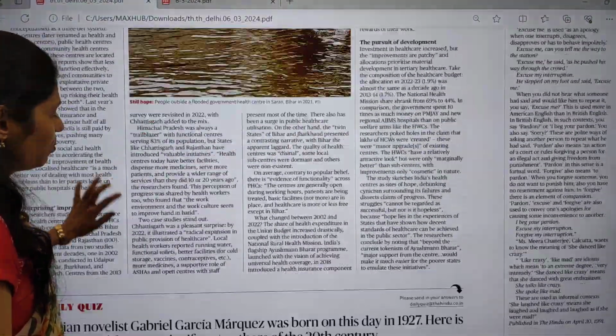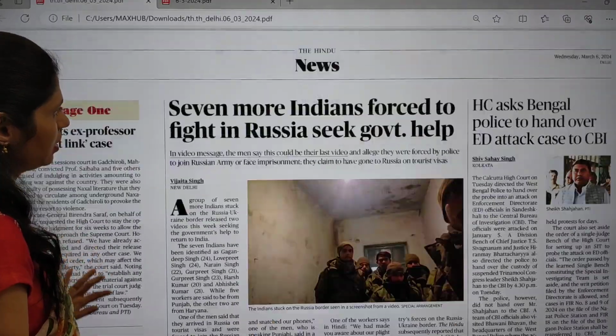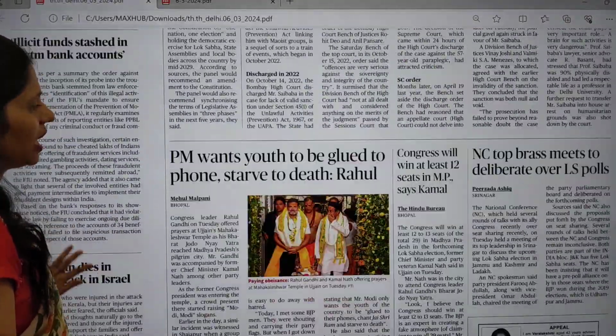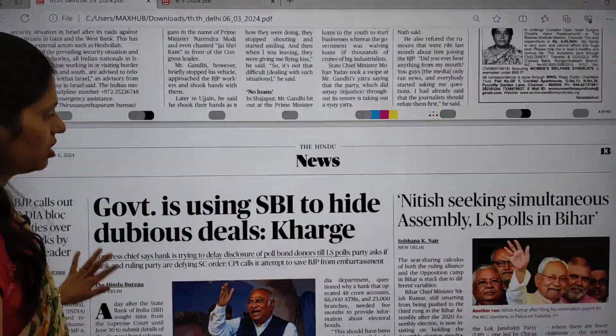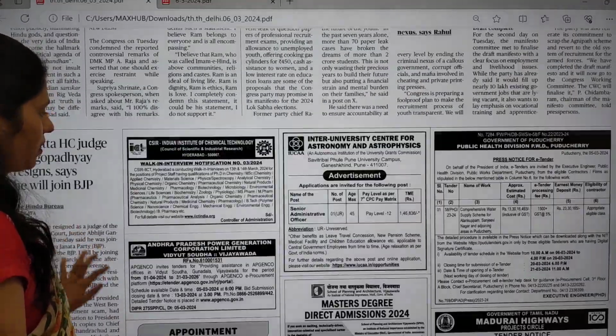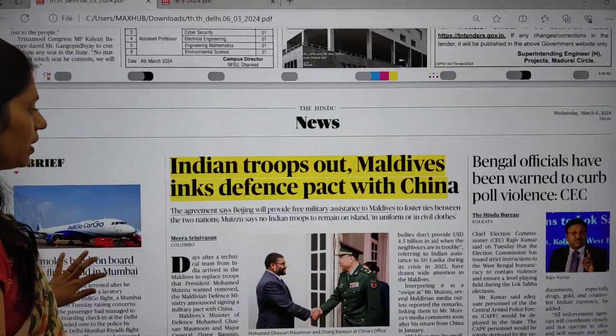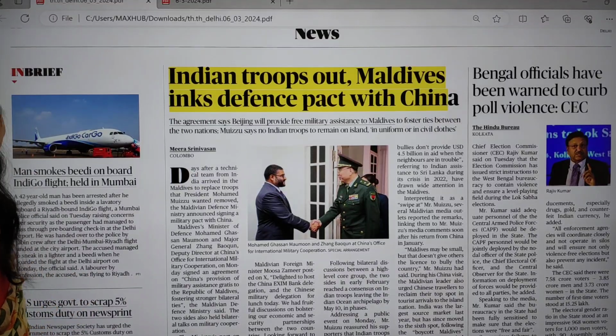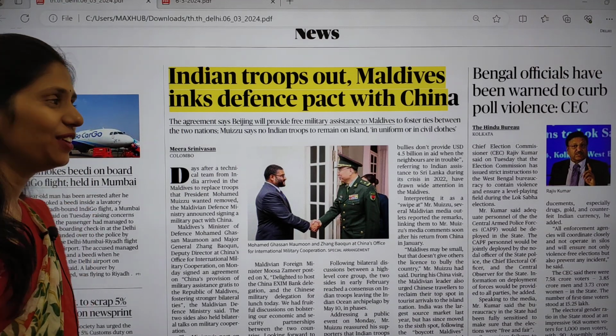Yeah, and now let us move on to the news page. In the news page, I found nothing much important in today's paper. So don't waste your time unnecessarily. Most of the articles are political articles. Yes, here there is one update on India, China and Maldives relations.